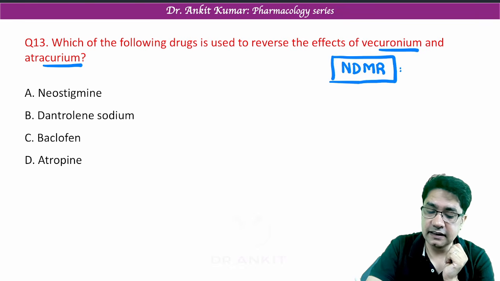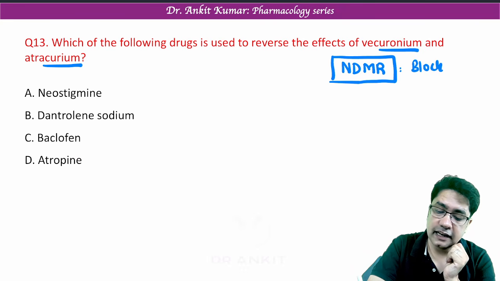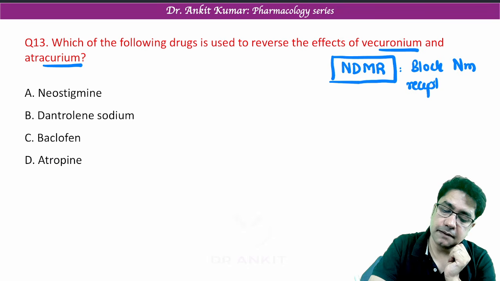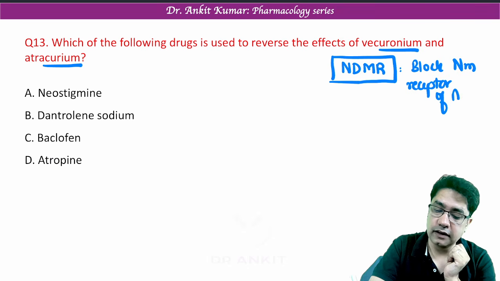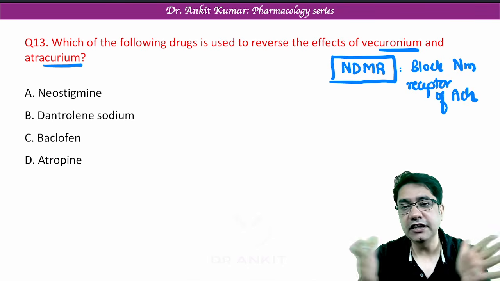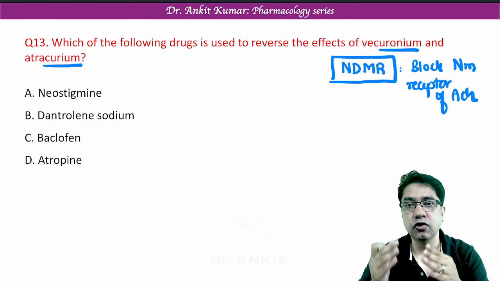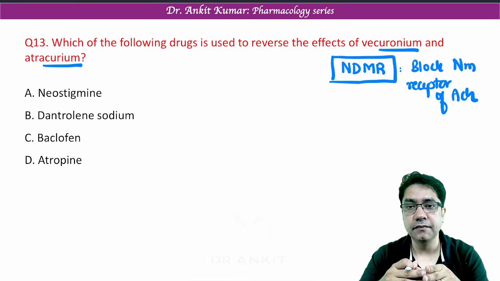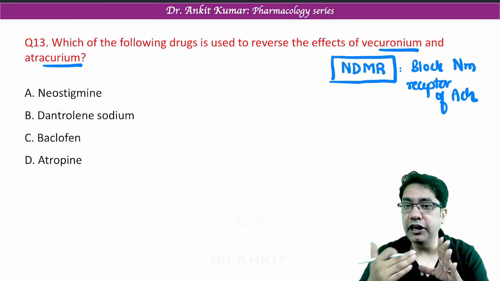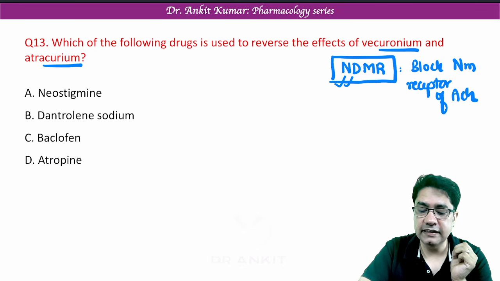Non-depolarizing muscle relaxants block the acetylcholine NM receptor. Remember, the NM receptor of acetylcholine causes muscle contraction by depolarizing the muscle. So if you block them with curare, curium and curonium, these drugs will inhibit depolarization, and the muscles will become relaxed.